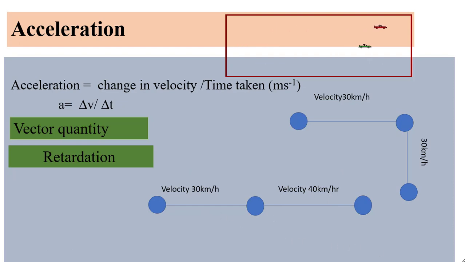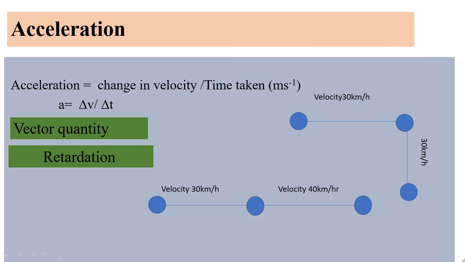We can also define acceleration if the velocity is constant for a particular interval, but the direction of velocity is changing. It is also accelerated motion, as the direction of velocity is changing. Acceleration is also a vector quantity. It has magnitude plus direction. It can be 0, positive or negative. Negative acceleration is called retardation.